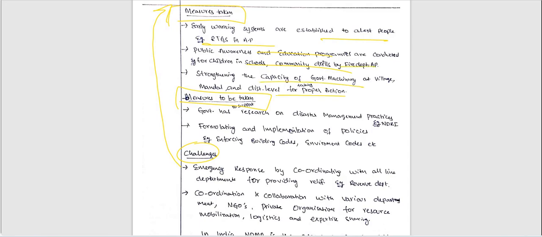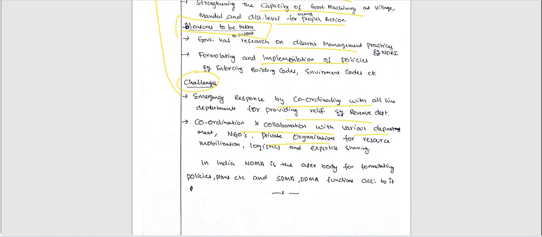He has included all the information and also challenges here, coordination and collaboration with other important organizations, and measures to be taken such as research on disaster management, formulating and implementing policies, etc. Right? Very good. Finally, in India, NDMA is the apex body for formulating policies, plans, etc. and SDMA, DDMA function according to it. Very good. But here we need to connect it with a futuristic note.